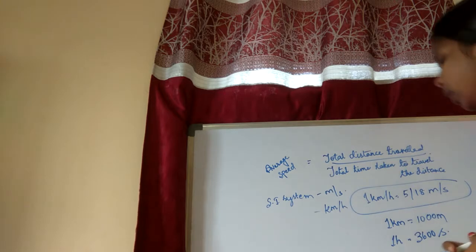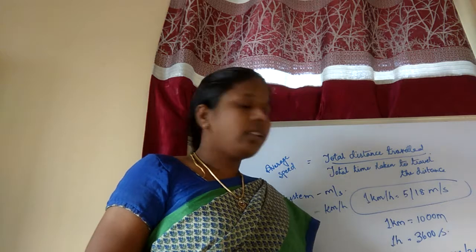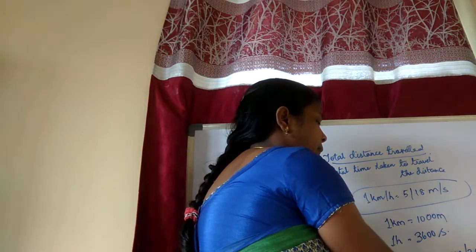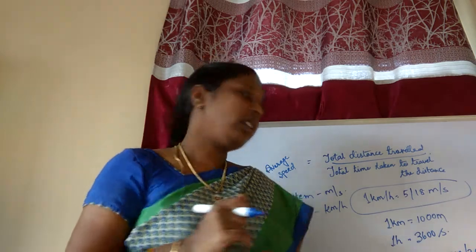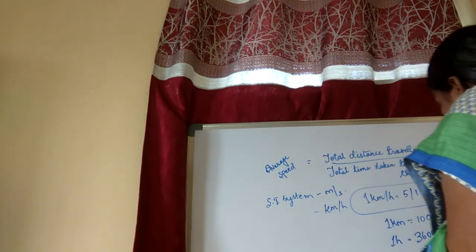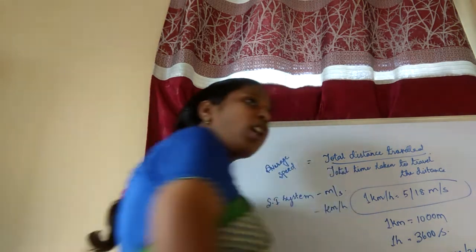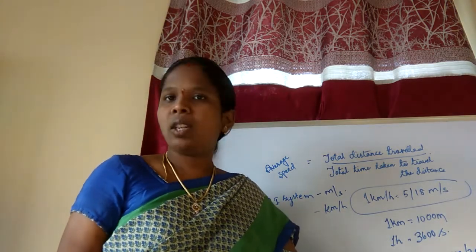And if you want to simplify this, everyone knows very well how to cancel. If you are taking this in the 2 table, 5 2s are 10, and 5 18s are... 2 18s are 18, 2 6s are how much? Yeah, that is 6. So now our value is 5 by 18 meters per second. So now you got the value: 1 kilometer per 1 hour equals 5 by 18 meters per second.